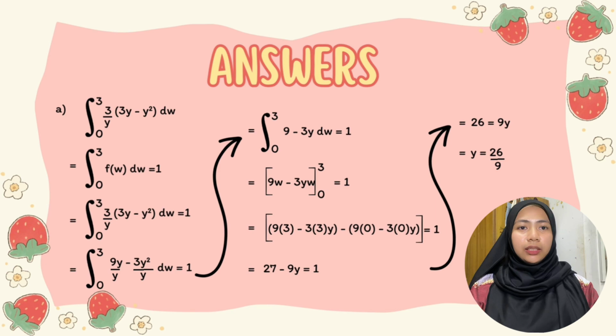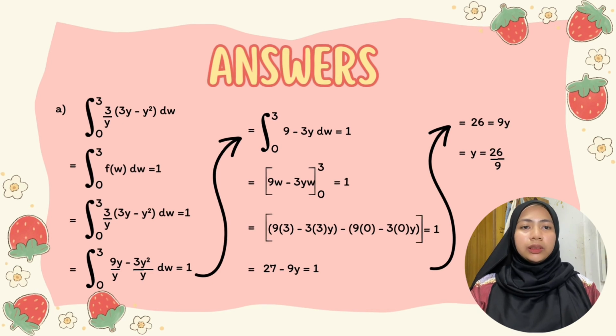We simplify it and get the integration from 0 until 3 of 9 minus 3y with respect to w is equal to 1. We integrate it and get 9w minus 3yw from 0 to 3 is equal to 1. We substitute the values 0 and 3 into w and we get 9 multiplied by 3 minus 3 multiplied by 3 multiplied by y minus 9 multiplied by 0 minus 3 multiplied by 0 multiplied by y is equal to 1. And we get 27 minus 9y is equal to 1. 26 is equal to 9y. y is equal to 26 over 9.